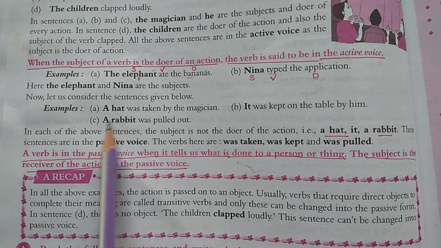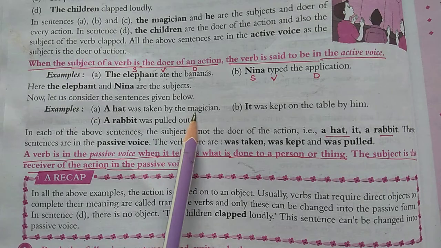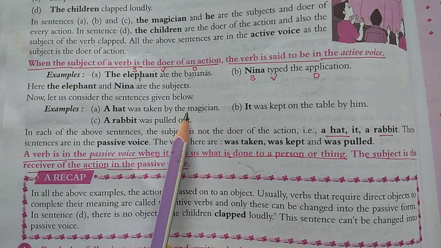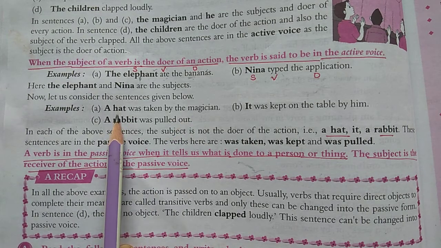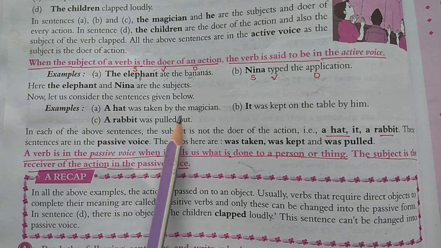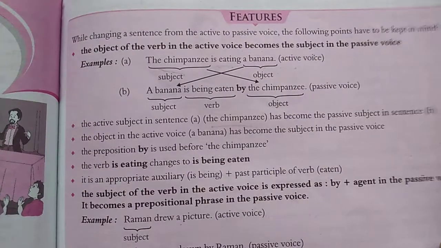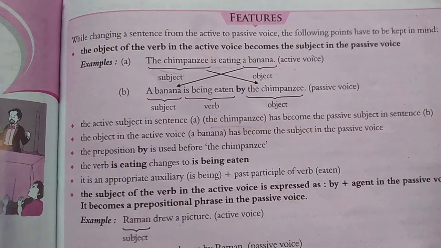So you can see, a hat was taken by the magician. This magician was the subject in the active voice, but as soon as it changes into the passive voice, the object is your hat, and the receiver of this action is the magician, and so it is in the passive voice. You can understand more clearly when I explain from this statement.